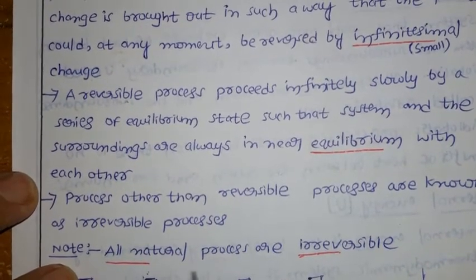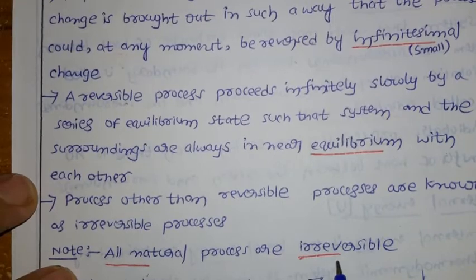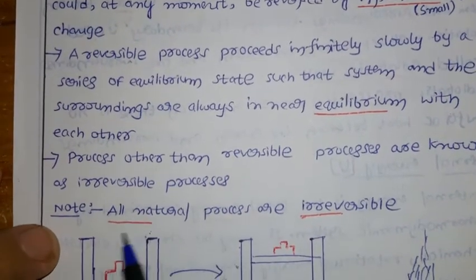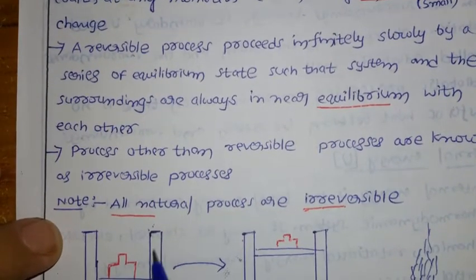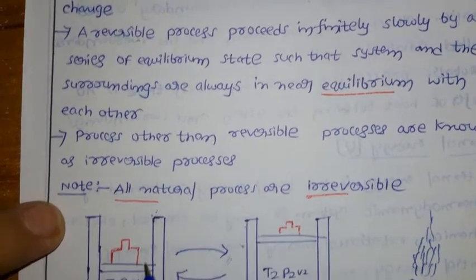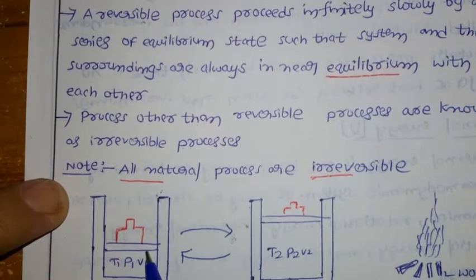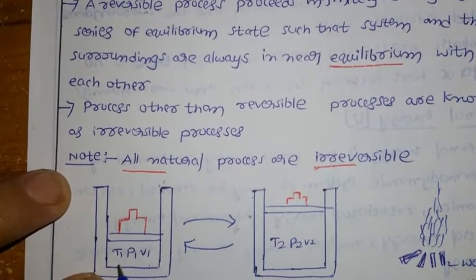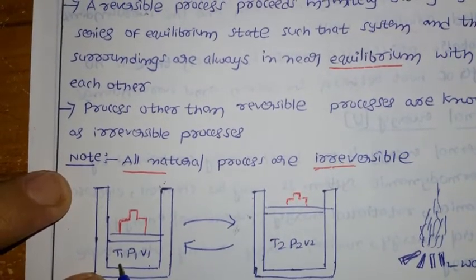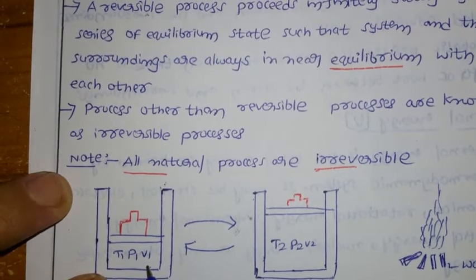Note we have all natural processes are irreversible. For example, if you see here, I am taking one vessel, in that we have the gas. This is a piston. Assume this is a piston. With that piston, I am going for the compression. If I go for the compression, the gas temperature I am assuming as initial T1 and pressure P1, volume as V1.